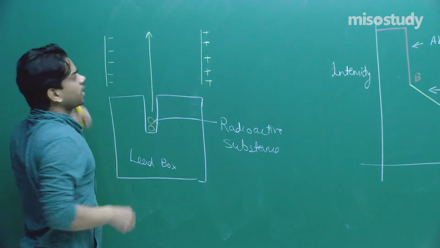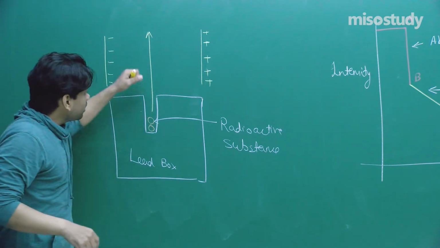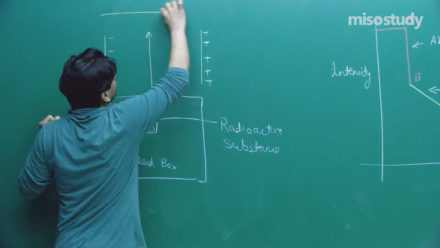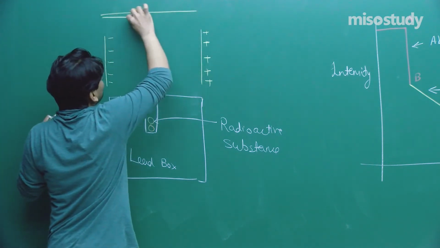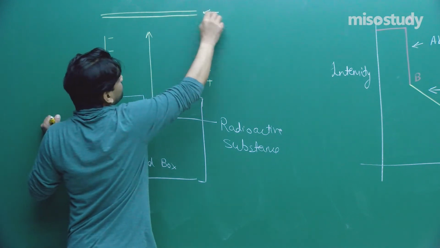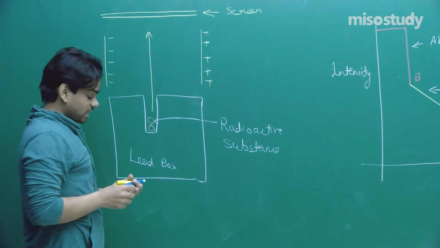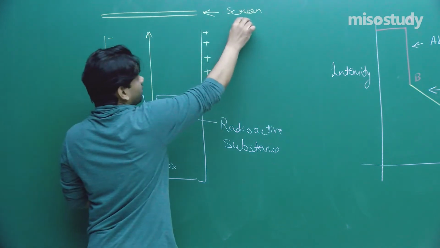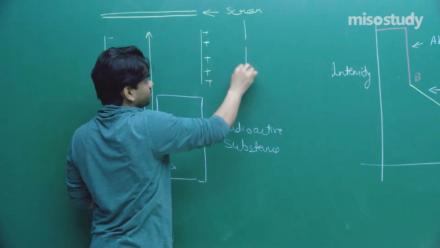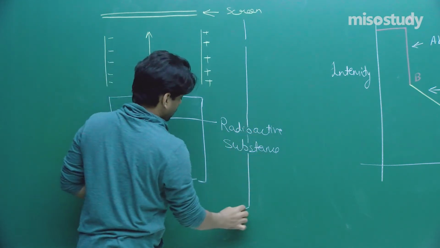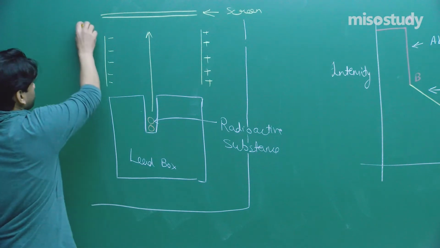So an electric field is applied. As the rays were coming out, he kept a screen over here, and the entire setup is kept in an evacuated chamber.